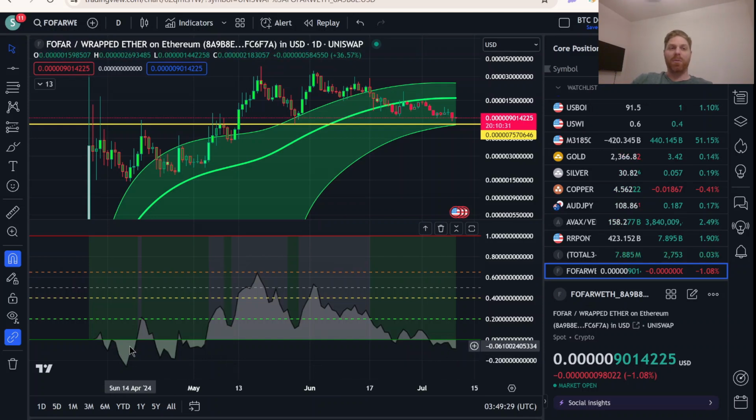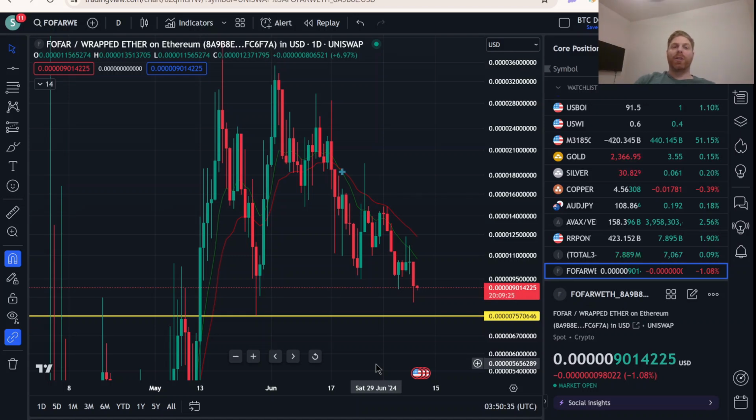We spent time here when we first debuted after that opening MEV bot wick. We spent some time there in the last week of April and towards the beginning of May, and then it was just off to the races. So I don't know how long this is going to last where we're in extreme undervaluation, but I at least want to point it out to you that that's where price is right now.